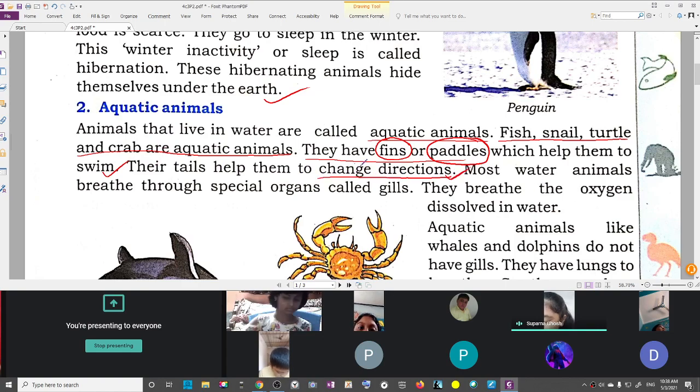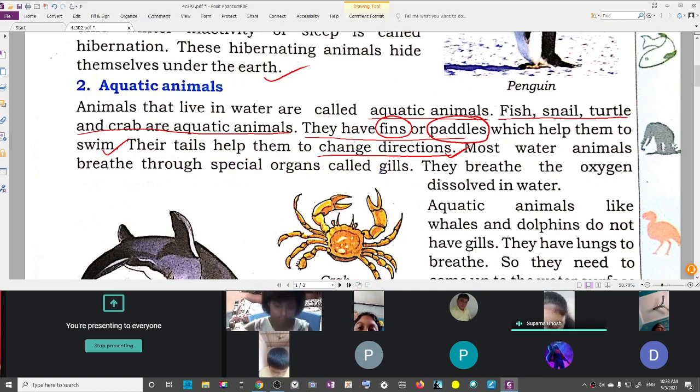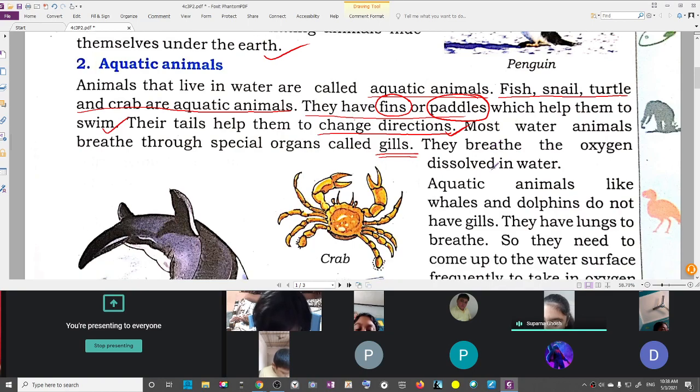Most water animals breathe through special organs called gills. They breathe the oxygen dissolved in water. Repeat after me. They breathe the oxygen dissolved in water.